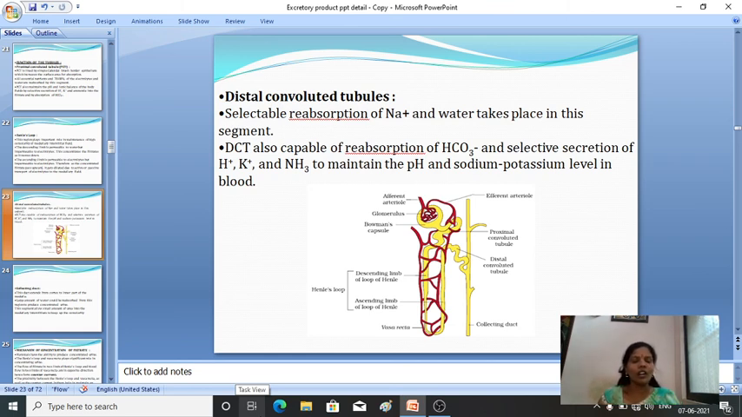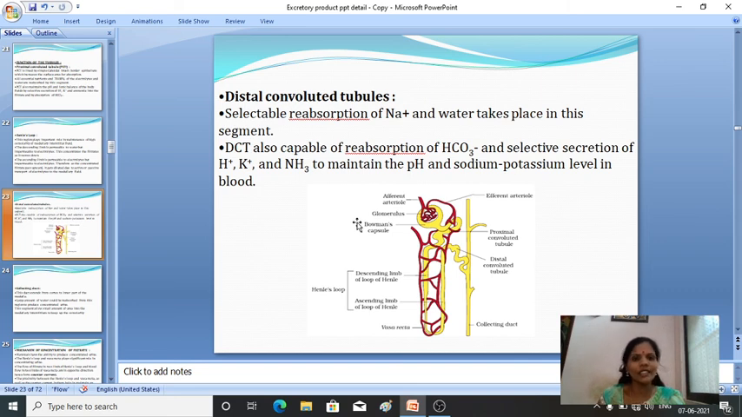One thing is that selective reabsorption of sodium and water takes place in this segment. Then it is also capable of reabsorption of bicarbonates and selective secretion of hydrogen, potassium and ammonia, and it also helps in maintaining the pH and the sodium and potassium levels in the blood.